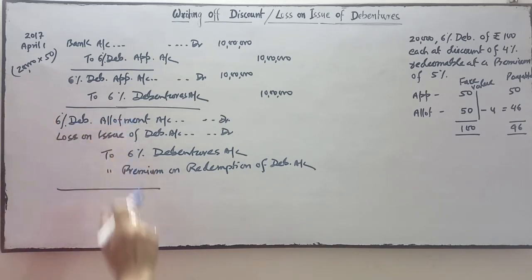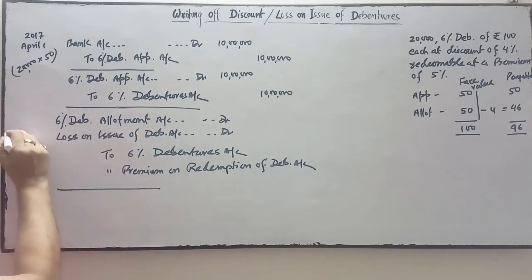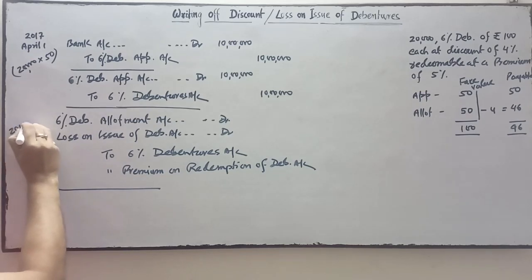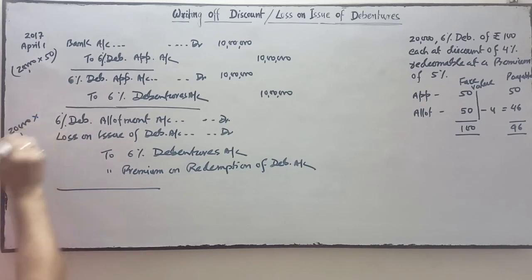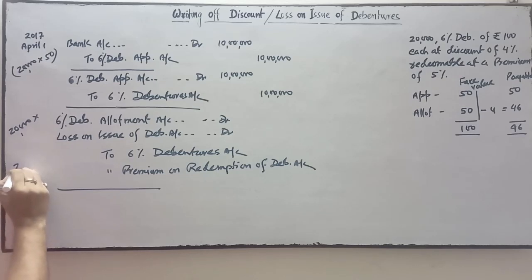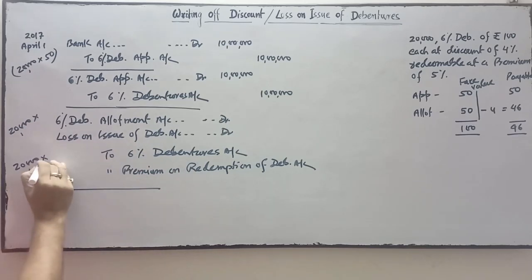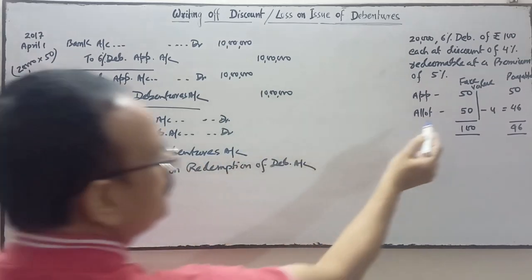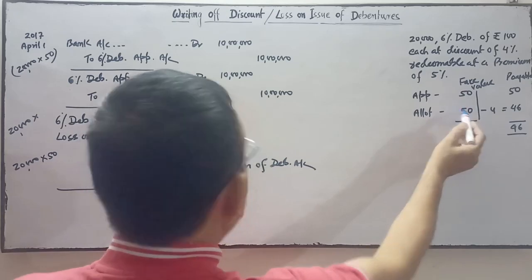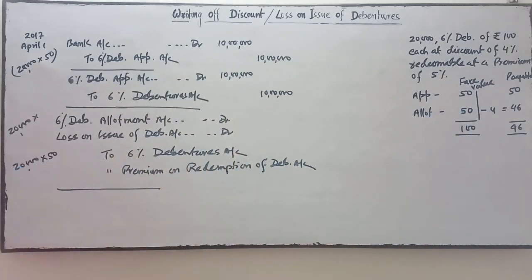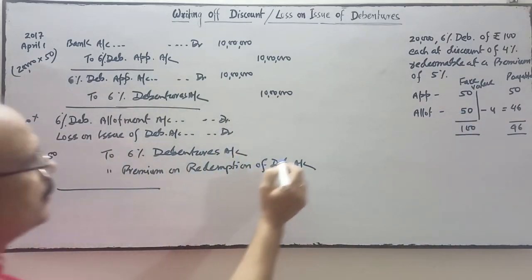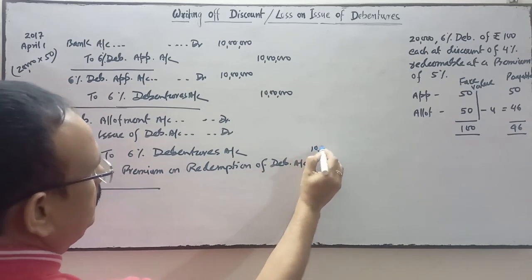In debenture allotment, the number of debentures is 20,000. So first I am going to write the amount in the 6% debenture. Here we always write the face value amount of allotment, 50. So 20,000 into 50, it's 10 lakhs.